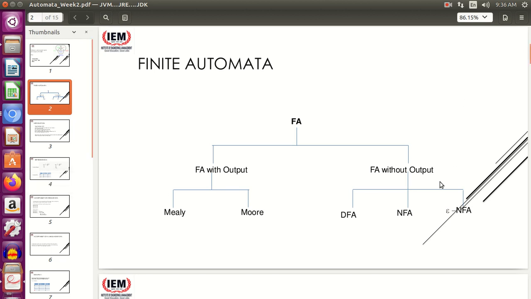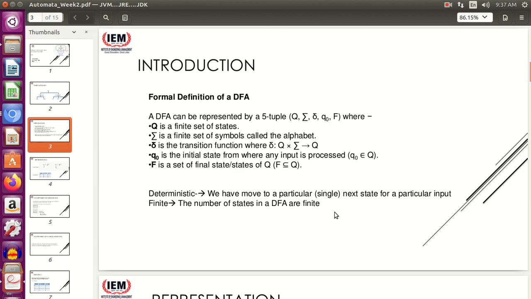And with finite automata without output we have DFA, that is deterministic finite automata, NFA, that is non-deterministic finite automata, and epsilon NFA, that is epsilon non-deterministic finite automata. So we are going to cover all these classifications. We are going to see how they work, what their functionalities are, and what the characteristics of these automata are. But for today we will concentrate mainly on deterministic finite automata, and we will start off with the formal definition of deterministic finite automata.